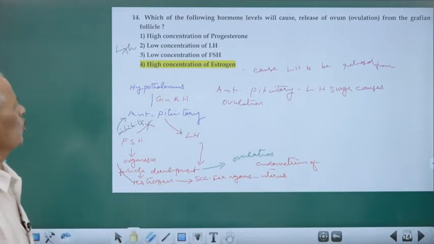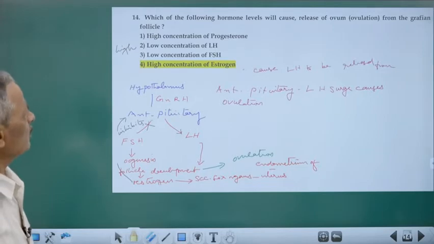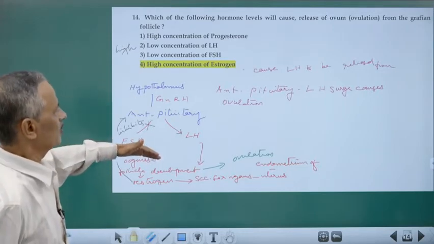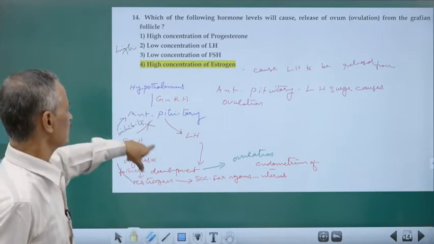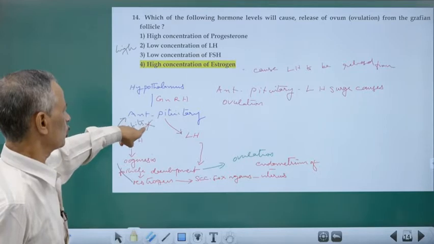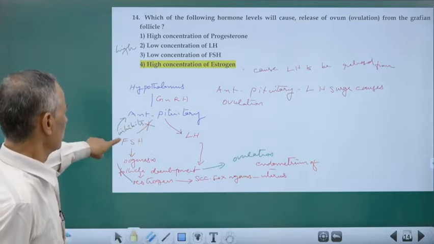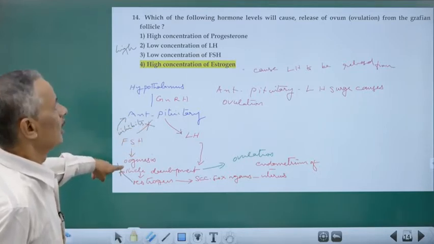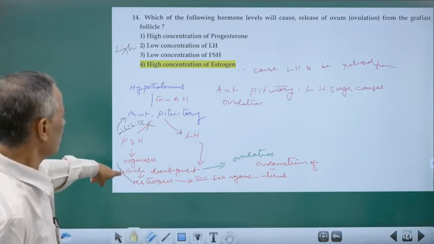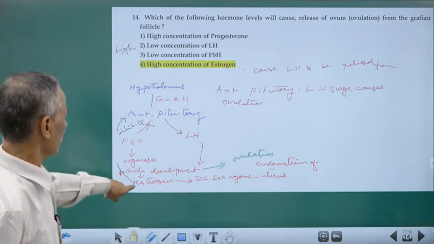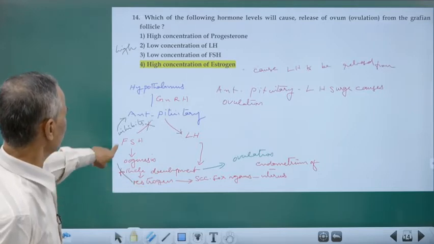Which of the following hormone levels will cause release of ovum? We know that. In another form I have given you, the hypothalamus produces GnRH, which activates the anterior pituitary to release FSH. FSH will be activating oogenesis because it acts on the follicle cells. So follicles are developing and follicles are producing estrogen. That estrogen is having two actions.